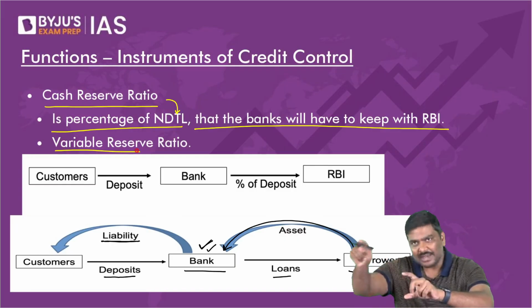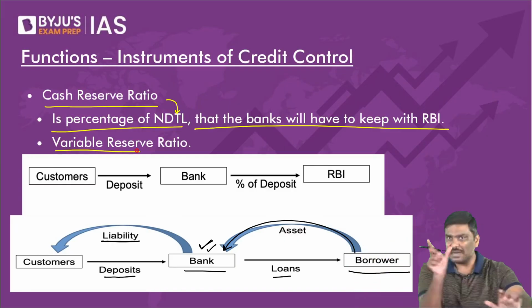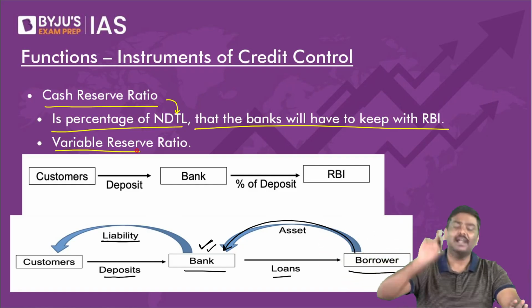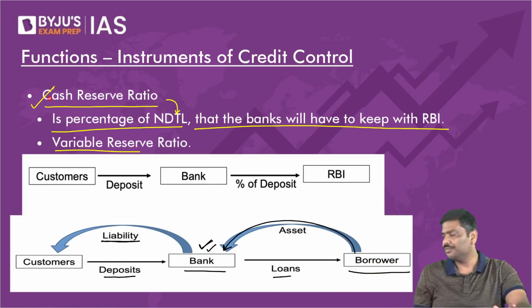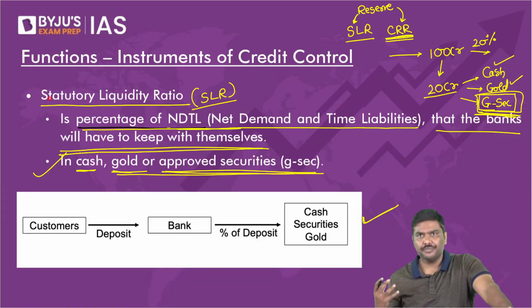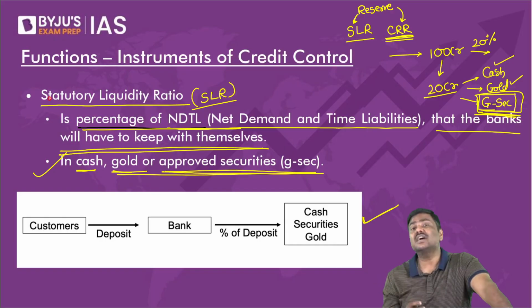It will keep this money with Reserve Bank of India. Percentage of NDTL that the bank will keep with RBI, that is called the cash reserve ratio. Now, if you ask me, sir, what is the use of these types of ratios? Why do we use these kinds of reserve ratios?